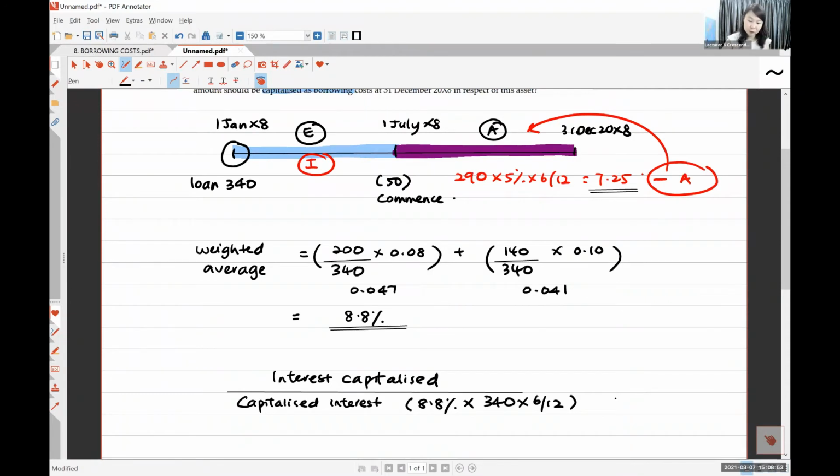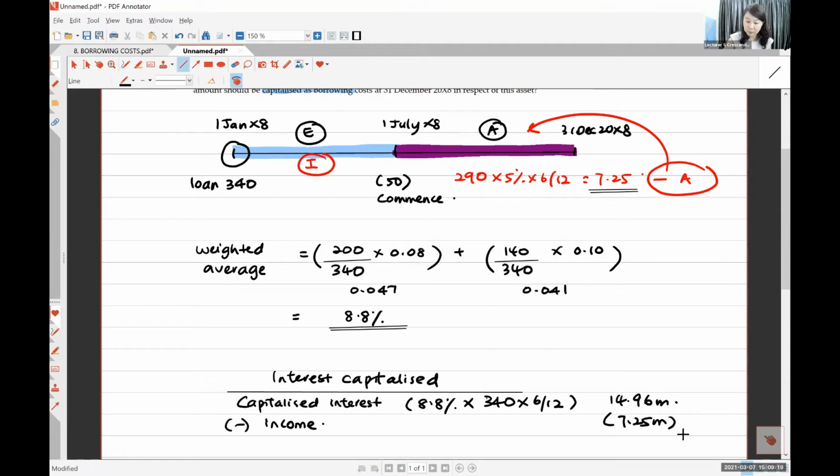So that will be 14.96 million, correct? At the same time, this money 340, you didn't use everything. You only use 50, just a little bit. Okay, correct? And then you got a lot of extra, you go and invest and earn a lot of income. So the income you earn 5%. Okay, so it's 7.25 for 6 months also.